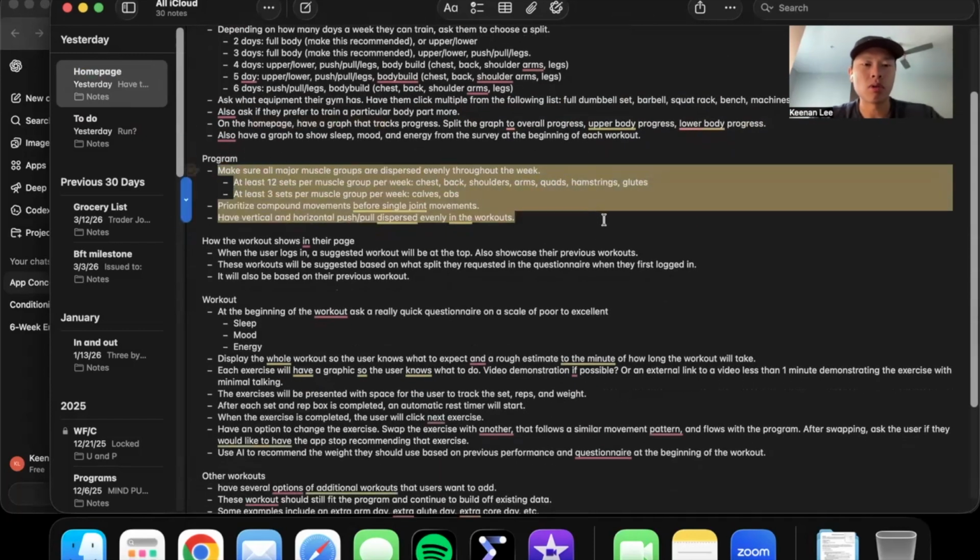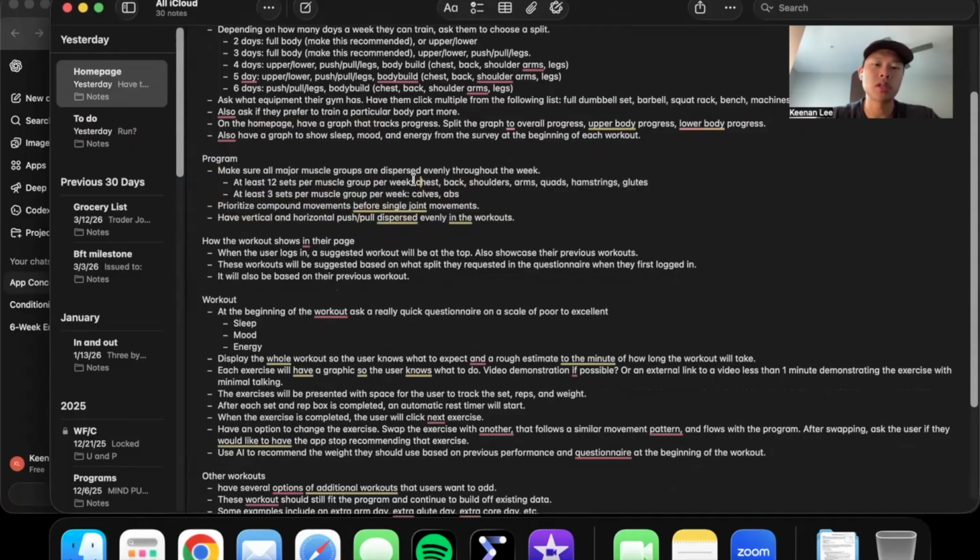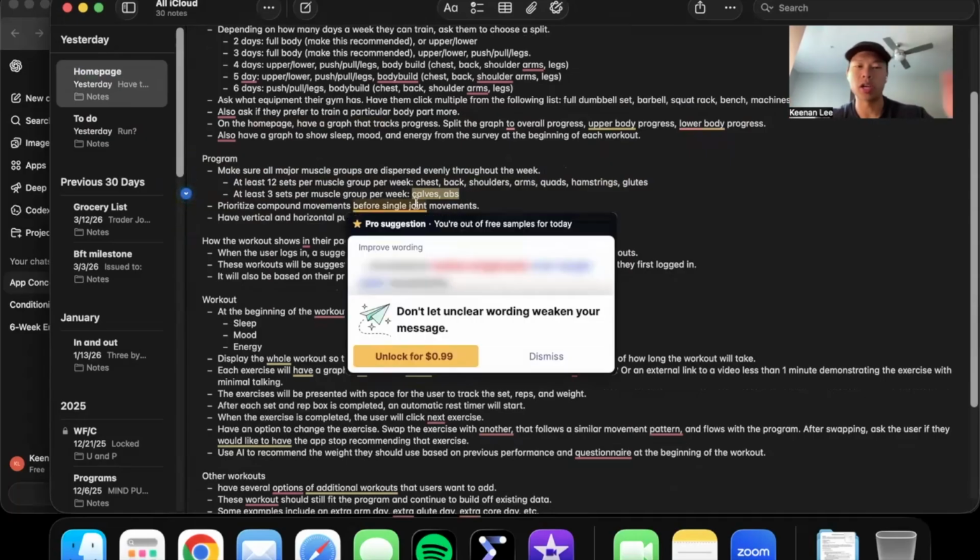I brainstormed ideas about the program, how many sets per muscle group per week, which muscles to really focus on: chest, back, shoulders, arms, quads, hamstrings, and glutes, and which ones that people generally don't train as much. So I just said at least train it 3 sets per muscle group per week for calves and abs.